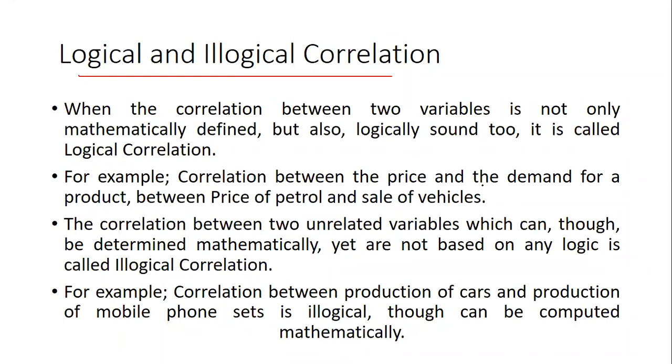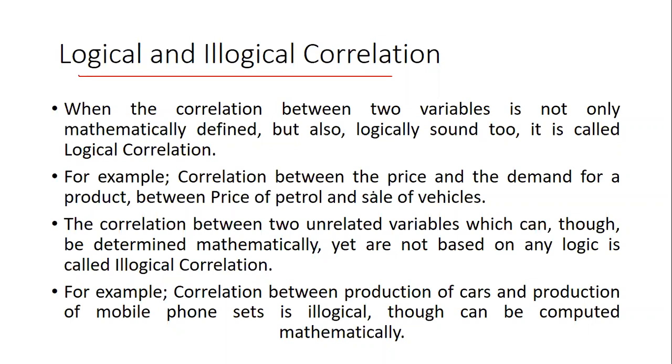This is very, very important to understand, because we'll be applying this everywhere. It should not be only mathematically defined. It's not that you only have numbers, but it should also make some sense.